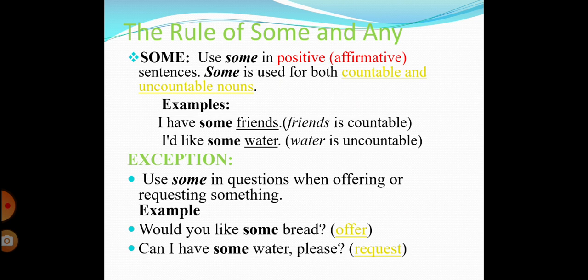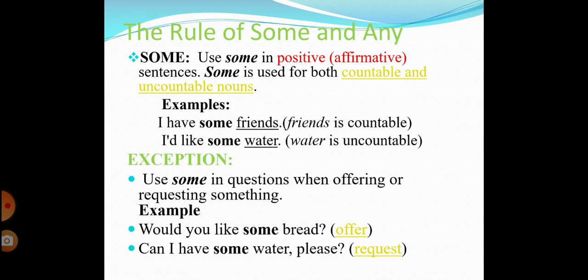Okay, now some is used with countable and uncountable nouns, always in an affirmative or positive sentence. Okay, let's take a look at an example. I have some friends. Okay, so friend is a countable noun. 1 friend, 2 friends, 3 friends. We can count them.